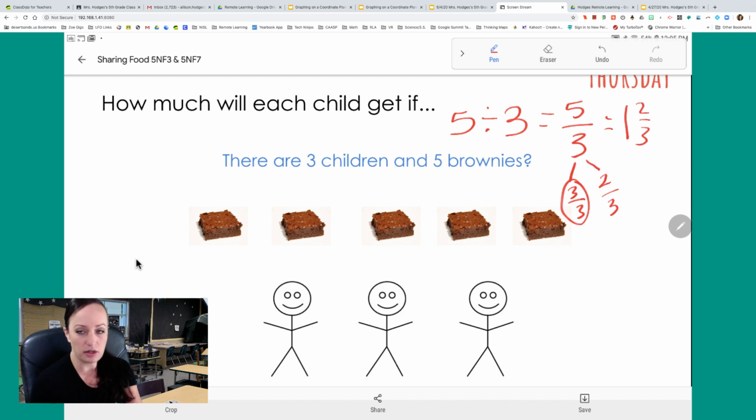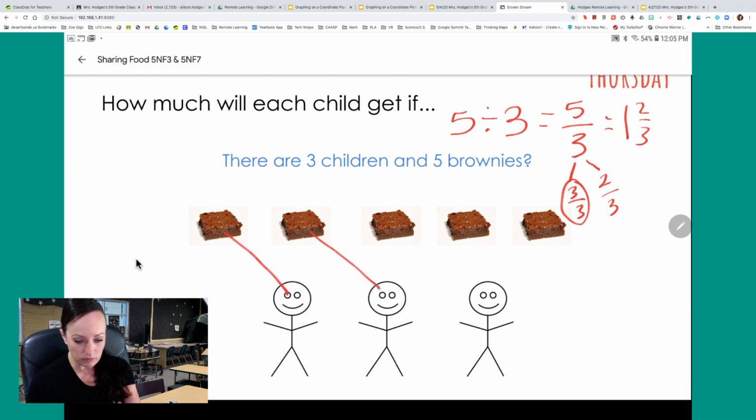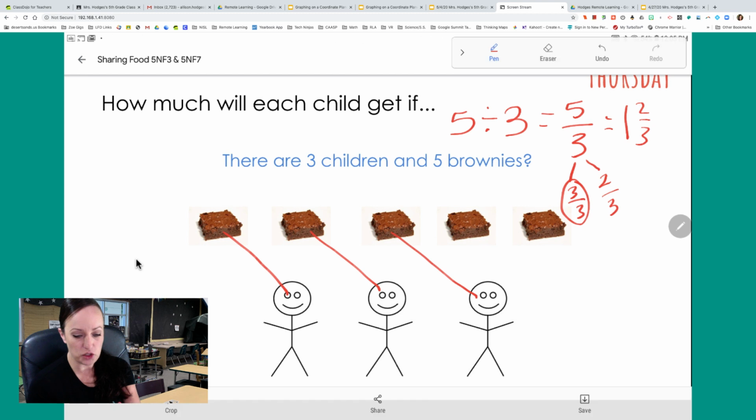All right, so let's check our work with the model just to make sure that this makes sense. So if I'm going to start dividing these 5 brownies up to these 3 people at the bottom here, then each one would get this 1 brownie, right? And then we have 2 brownies left. What would we do with them? Well, I'm going to go ahead and divide both of them into 3 pieces because there's 3 people, right?